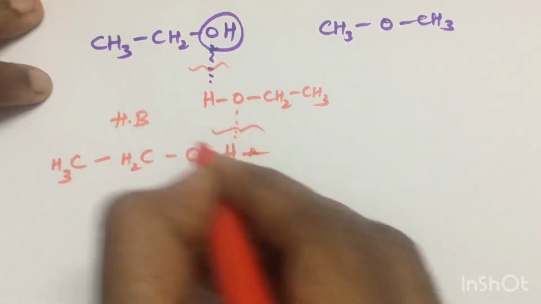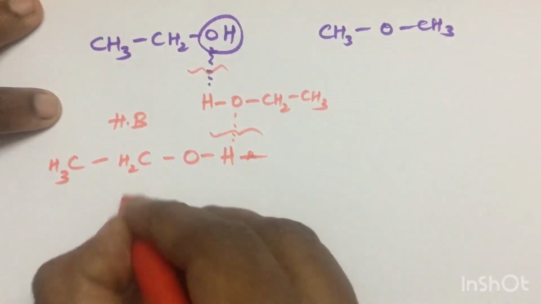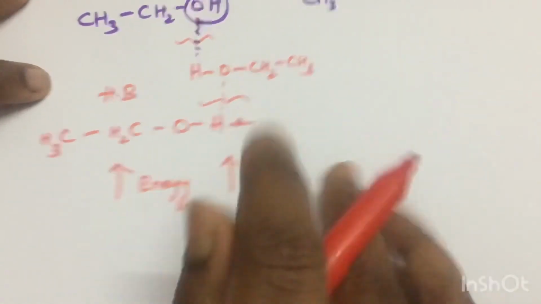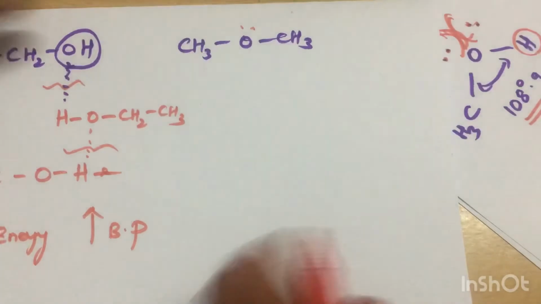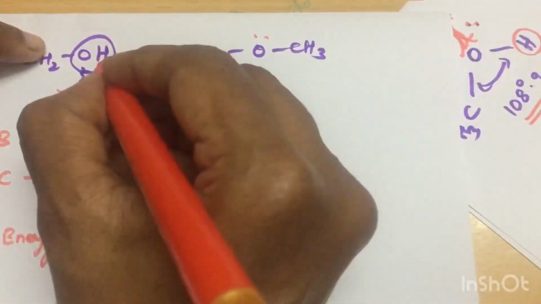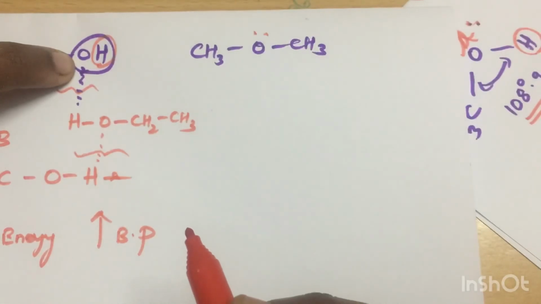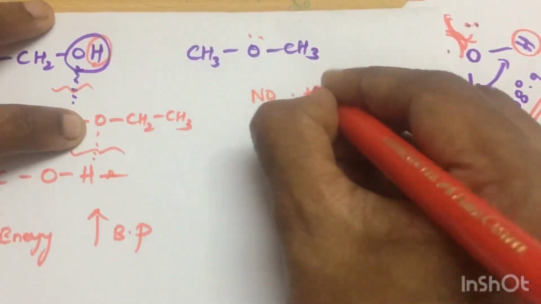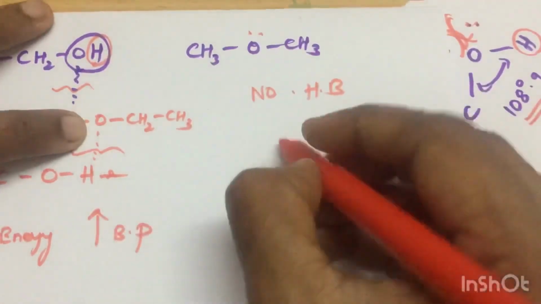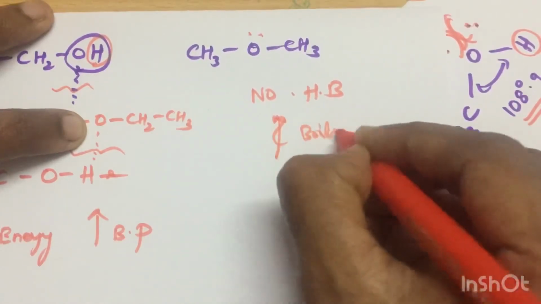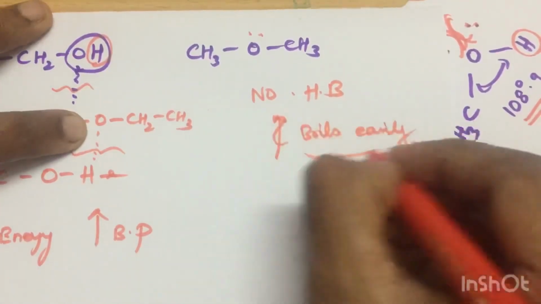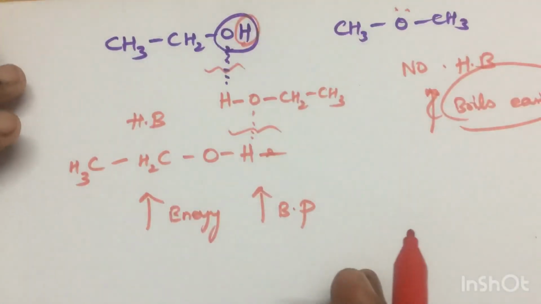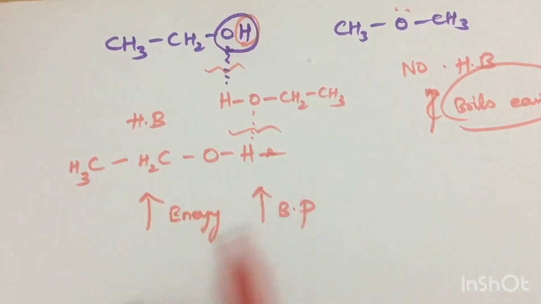In order to boil this, you have to break all these intermolecular forces. Here, apart from van der Waals force, hydrogen bonding is there. So you need much energy, so the boiling point is very high. In ether there is no hydrogen bonding, because what is the criterion for hydrogen bonding? A hydrogen attached to a highly electronegative atom. Here there is no hydrogen bonding and no such intermolecular force, so it boils easily and quickly. Its boiling point is low, because in the alcohol you first need to break the molecules apart before it will start to boil. So that is the reason.